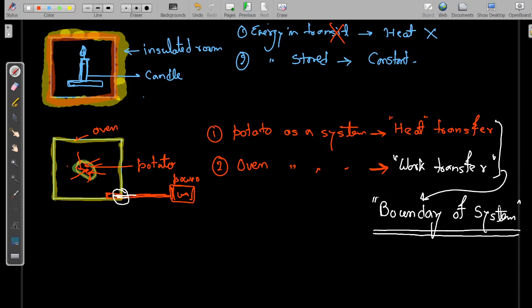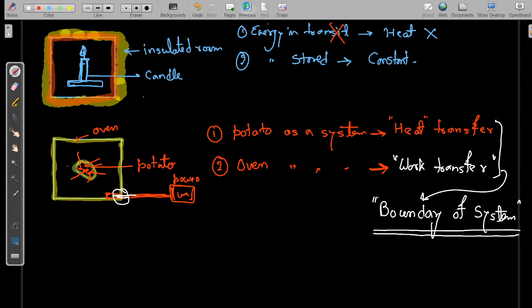You check what form of energy is crossing the boundary, not what is coming inside the system. Whatever is happening inside the system doesn't concern us. Whatever crosses the boundary is the main focus. I hope now you have an idea.